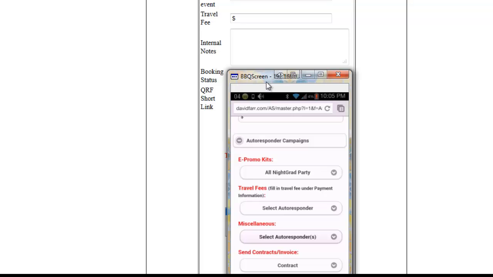So that's why I love the question form on steroids, our quick response form. And that's why we call it the amazing system.